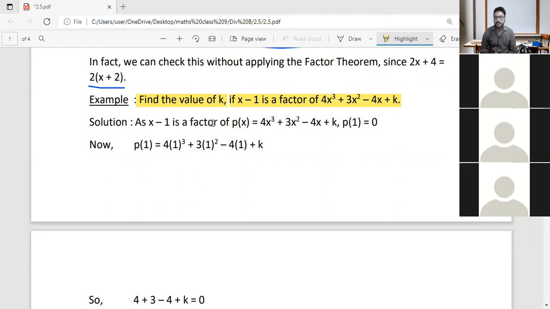So we are given that x minus 1 is a factor of the polynomial. We want to find the value of k.